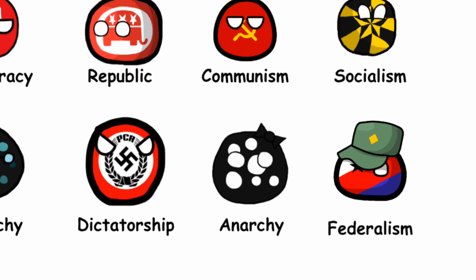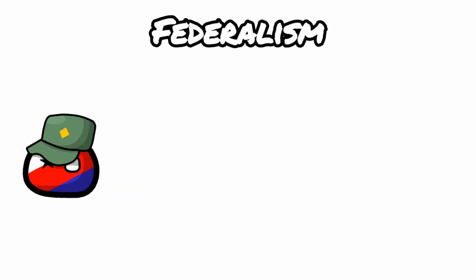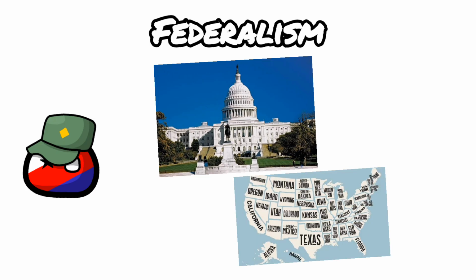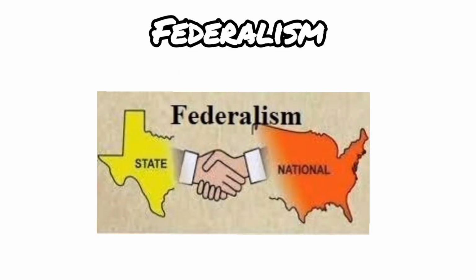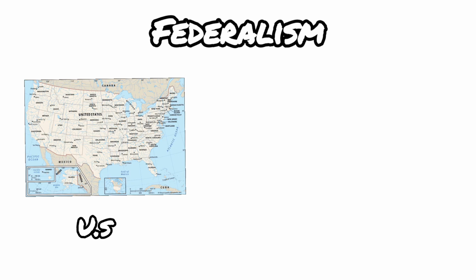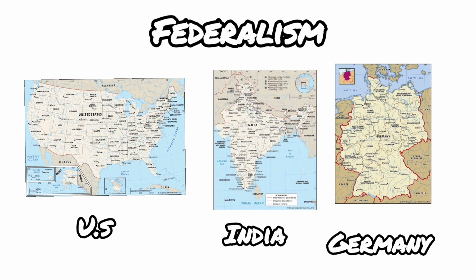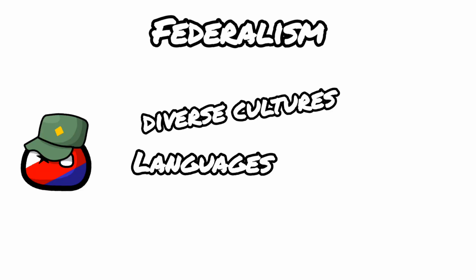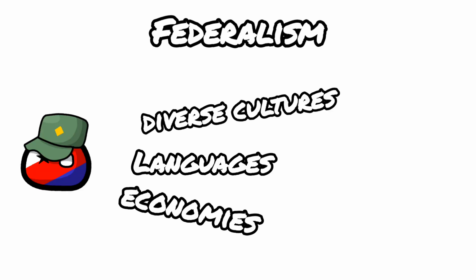10. Federalism. Federalism is a system where power is divided between a central, national government and smaller regional governments, like states or provinces. This setup allows different regions to govern themselves on local issues, while still being part of a united nation. The United States, India, and Germany are prominent examples of federal systems. It helps accommodate diverse cultures, languages, or economies within one country.